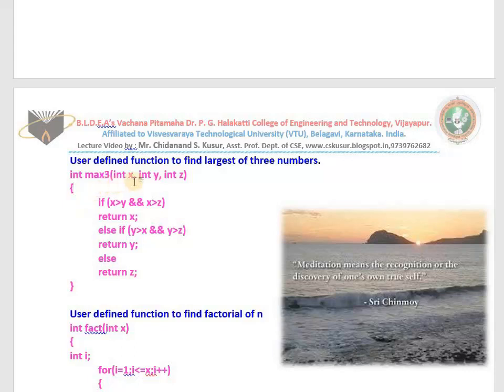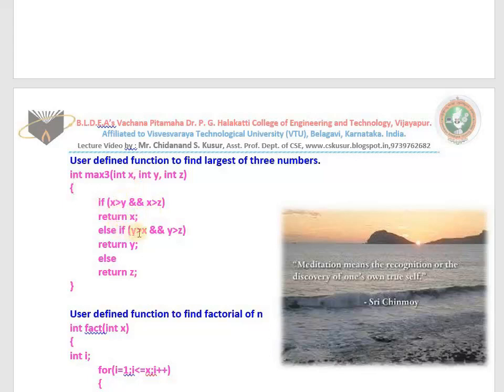This function takes three inputs x, y and z. What does it do with the three values? It finds the largest. How to find the largest of three numbers you already know. If x is greater than y and compulsorily x is greater than z, it returns x.